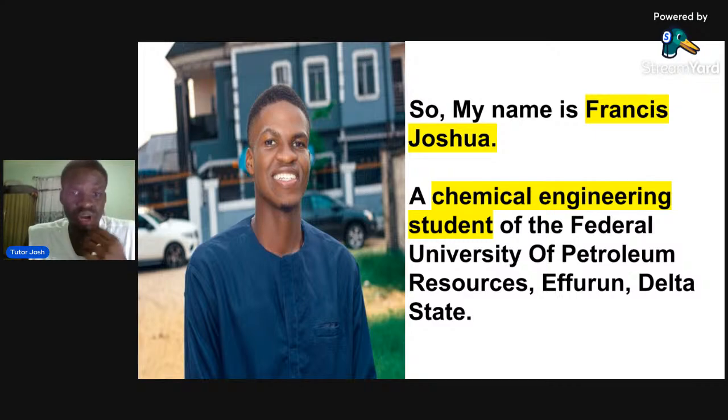So my name is Francis Joshua. I'm a chemical engineering student of the Federal University of Petroleum Resources, Effurun, Delta State. In fact, I am actually called the biggest tutor in Delta State. You understand? I actually school in Delta State and I am also a chemical engineering student.